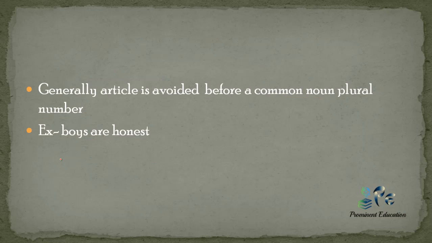Now generally an article is avoided before a common noun in plural number. So whenever a common noun is plural, articles are not used. So if it is written like this, "Boys are honest," this "boys" is plural, we have not used an article, so this sentence is correct.